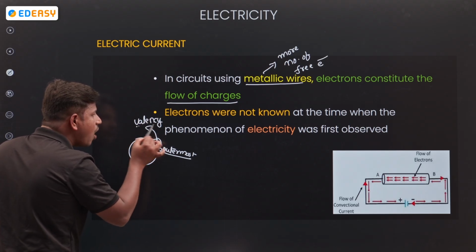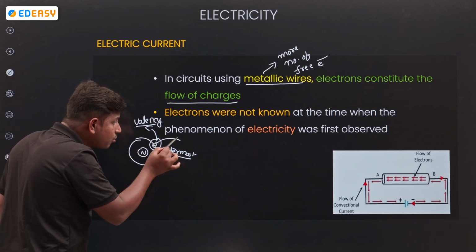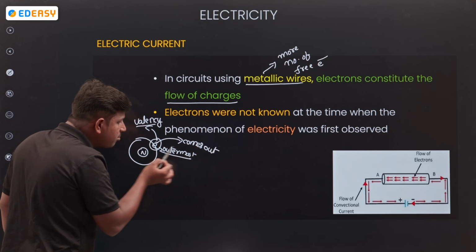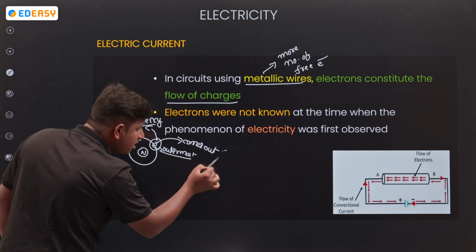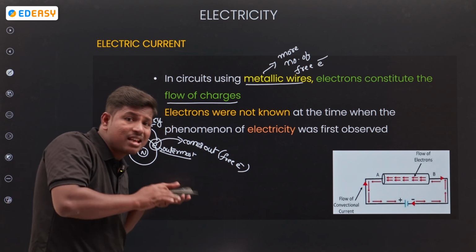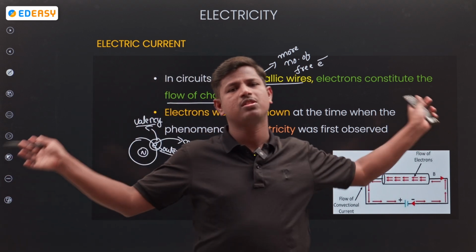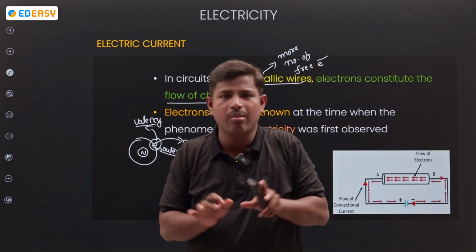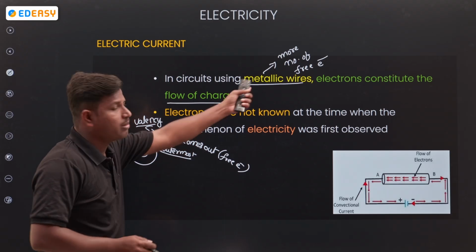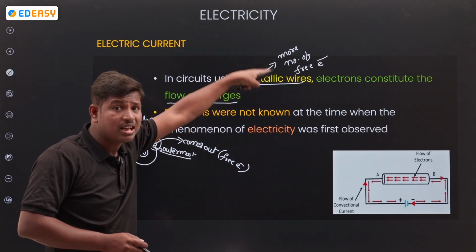Valency means outermost shell. If an electron comes out from the valency shell, these electrons we call free electrons. Free electrons are like a free bird, with nothing holding them, completely free. So metallic wires have a highly large number of free electrons.